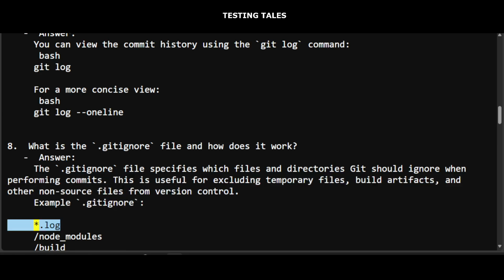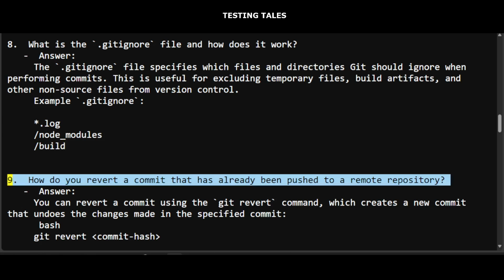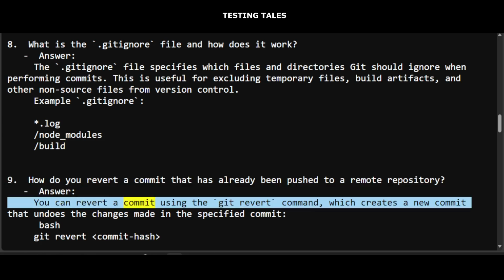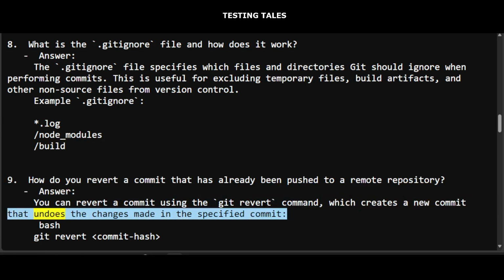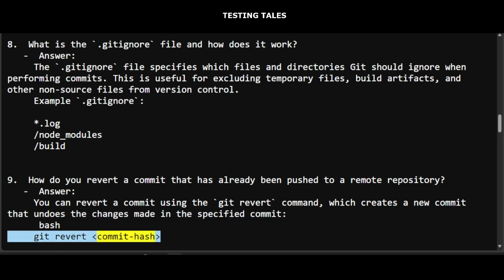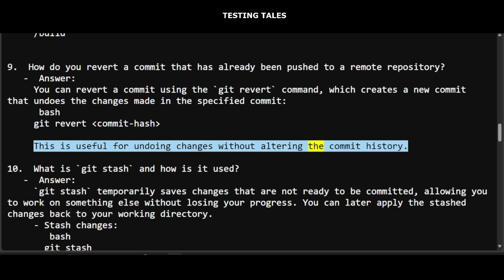Example .gitignore: *.log, /node_modules, /build. 9. How do you revert a commit that has already been pushed to a remote repository? Answer: You can revert a commit using the git revert command, which creates a new commit that undoes the changes made in the specified commit, git revert commit-hash. This is useful for undoing changes without altering the commit history.